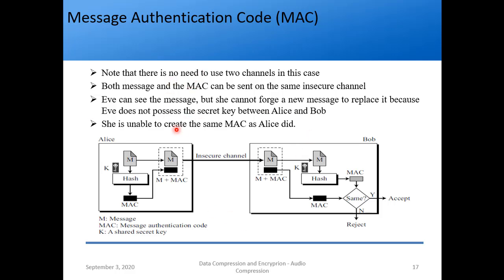The important thing here is we are using one single channel, which is the insecure channel. Note that there is no need to use two channels in this case. Both message and MAC can be sent on the same insecure channel. Eve can see the message, right? But she cannot forward a new message to replace it. Why? Because she doesn't have access to the key. Because Eve does not possess the secret key between Alice and Bob, she is unable to create the same MAC as Alice did. Why? Because she does not have that single thing, the key. So that is how integrity is preserved.